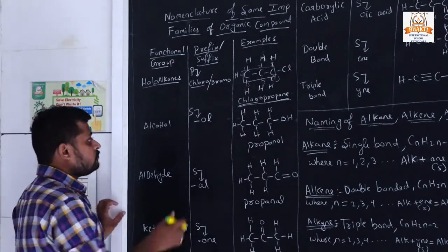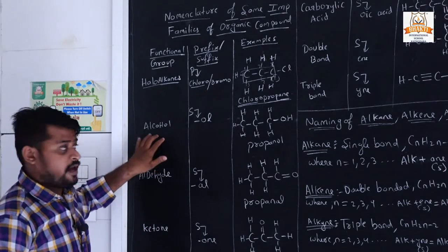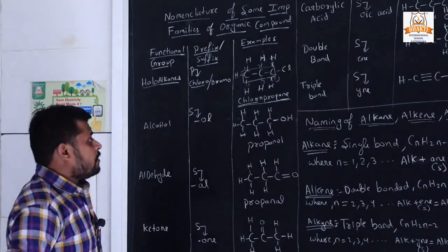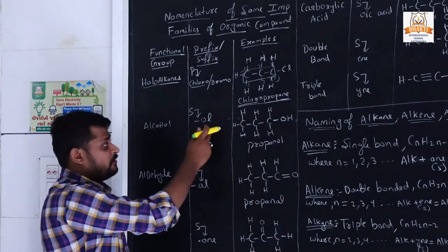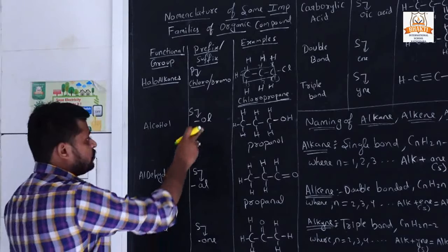Okay. Now our next functional group is alcohol, and for alcohol the primary suffix is ol.